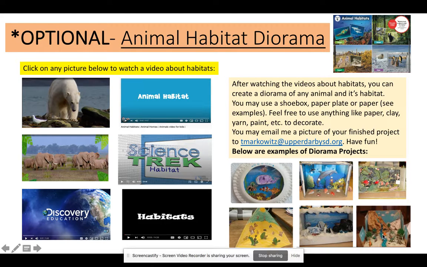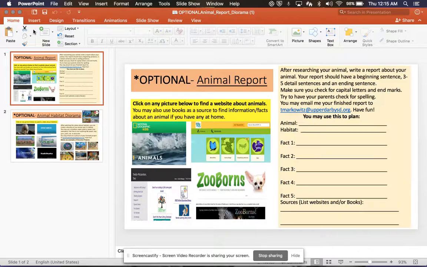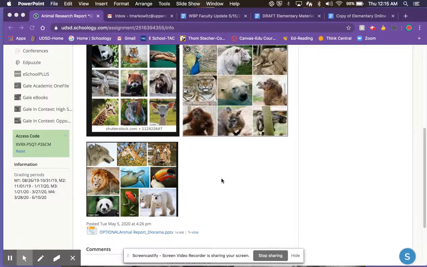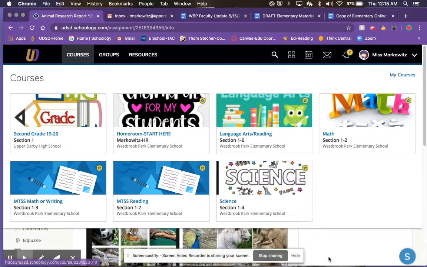All right, so if this is something you're interested in doing, you can create it based on the animal of your choice. You do not have to. However, you can also do one based on anything that you want. It doesn't have to be an animal. Okay, if you'd like to send me a picture of it, I would love to see it.